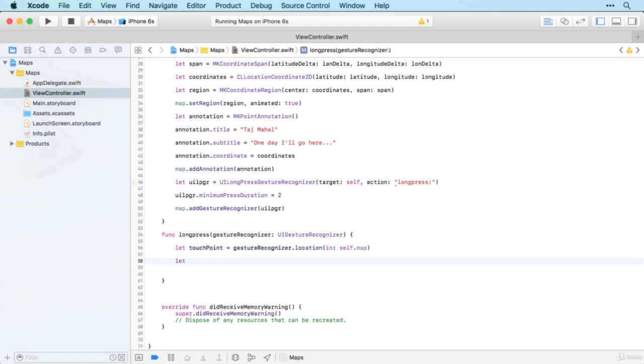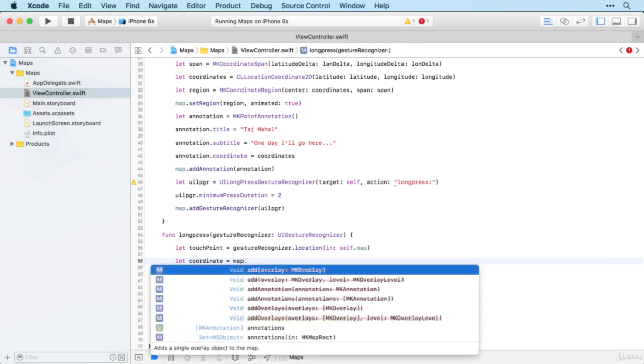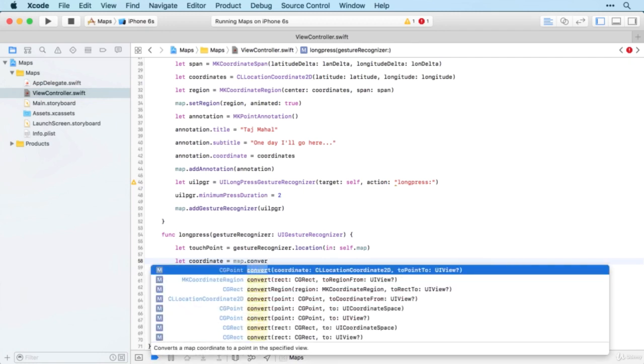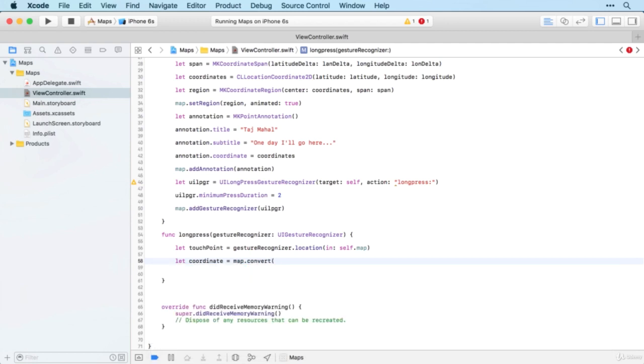Then we're going to define a new coordinate, which is going to be from the map, and we're going to convert our touchPoint, and we're going to convert it to coordinate from the map.